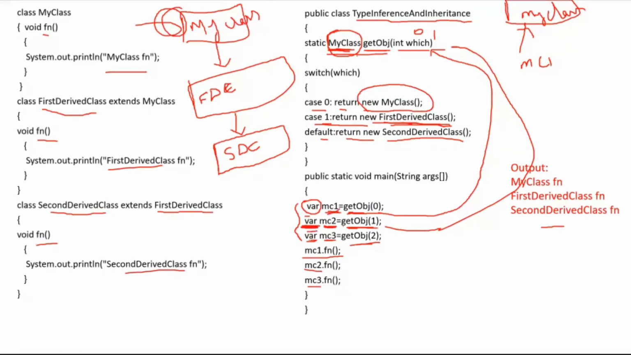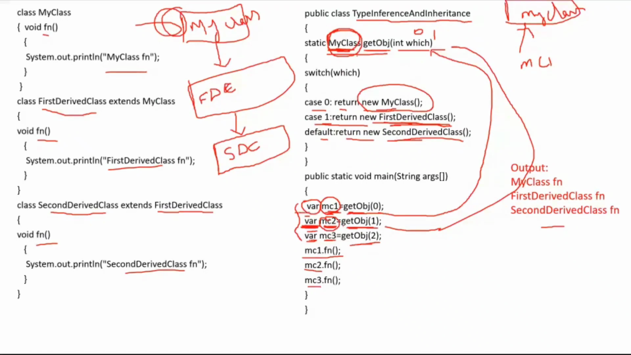But the first reference is going to have the object of my class, the second reference is going to have the object of the first derived class, and MC3 is going to have the object of the second derived class. First time I am returning my class object, second time the first derived class, third time the second derived class, but the return type is my class.